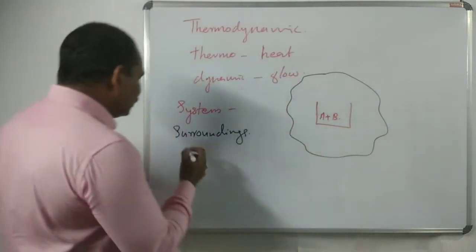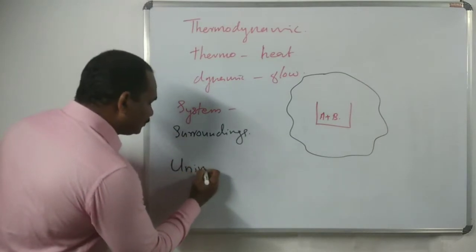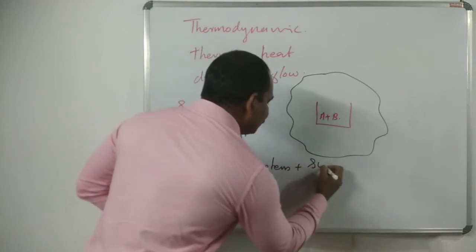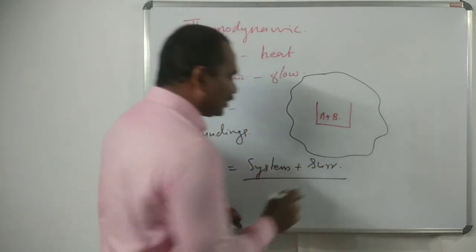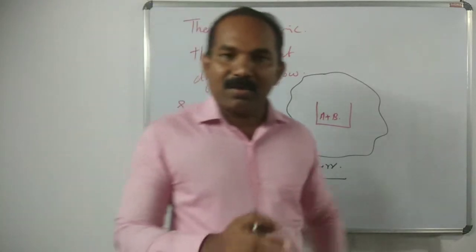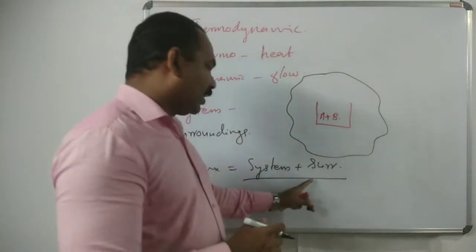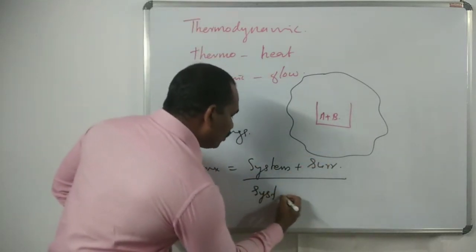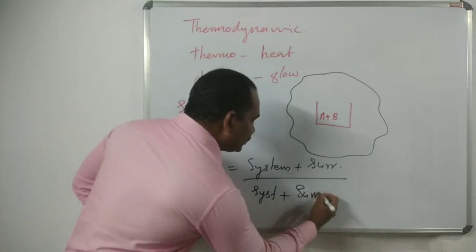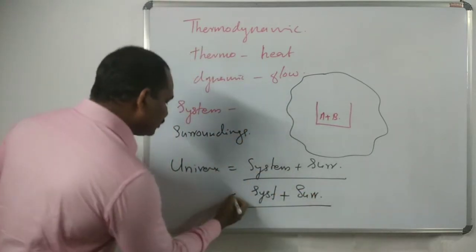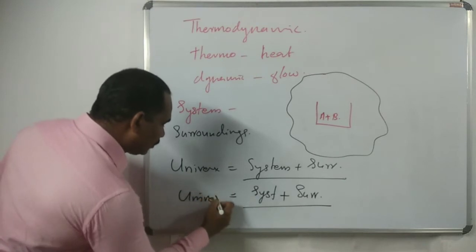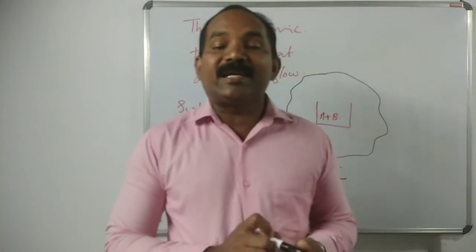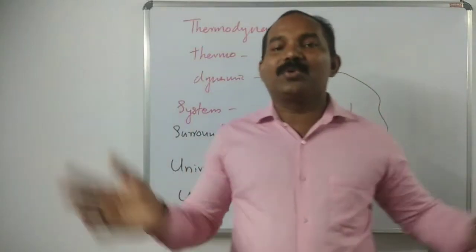Remember that the universe is system plus surroundings. Surroundings is shortly written as surr, and system sometimes as syst. So system plus surroundings is considered as the total universe.